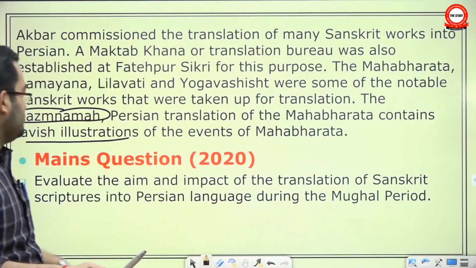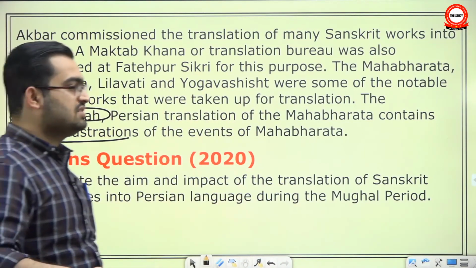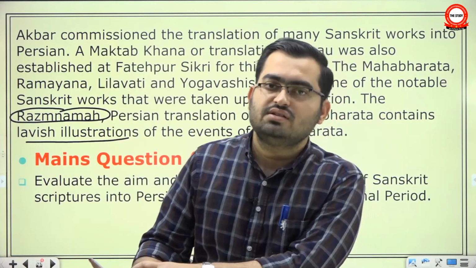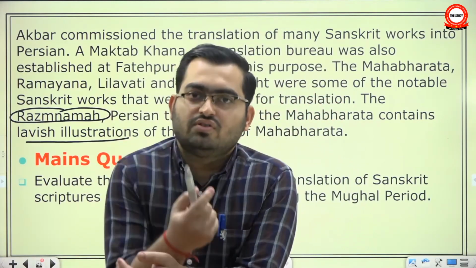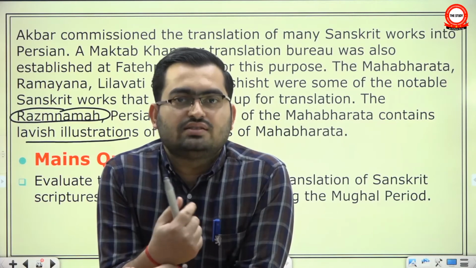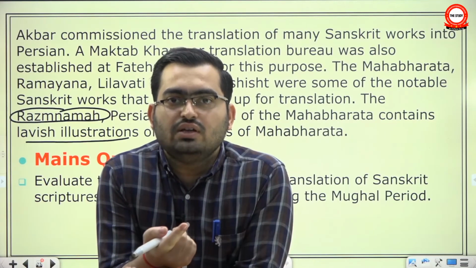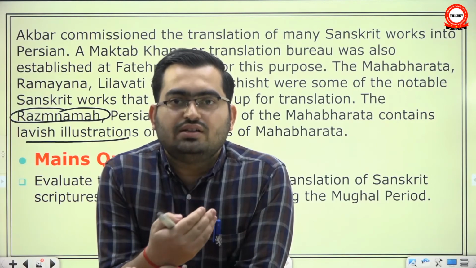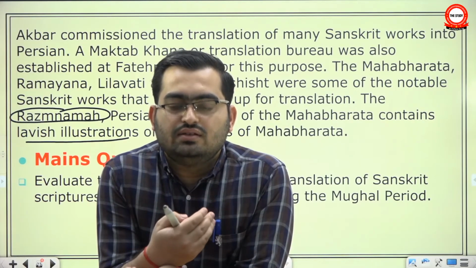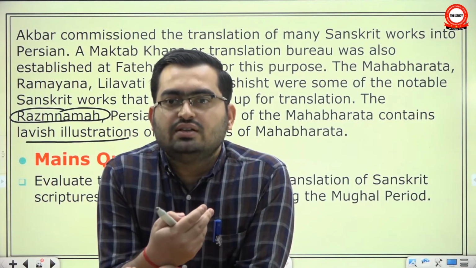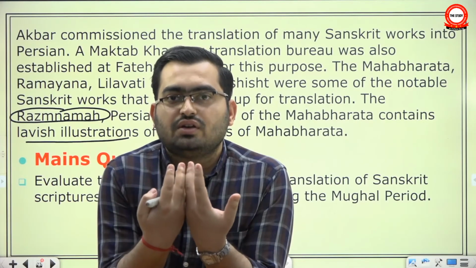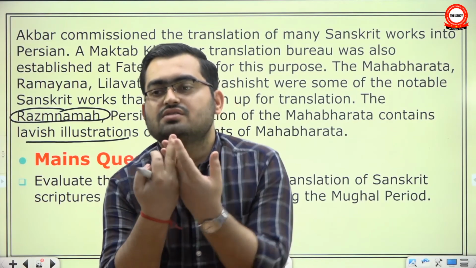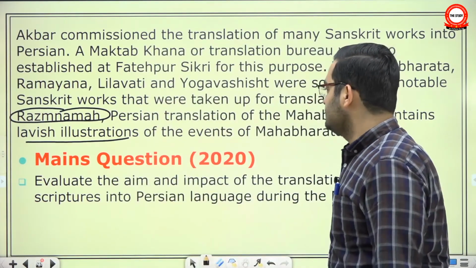So this says, what was the aim and impact? The impact is obviously the old Sanskrit works found a much larger audience, and perhaps one aim was creation of a composite culture, understanding the true nature of the society that they were ruling, that they want to know what are the ancient traditions of this land. And there are some historians who believe that they wanted to create a new idea of kingship, and to that end they looked for inspirations and institutions in ancient literature.